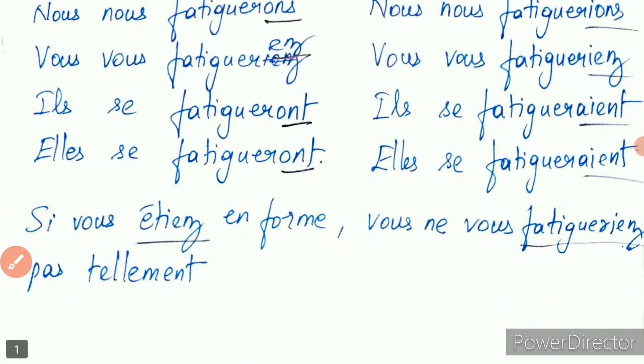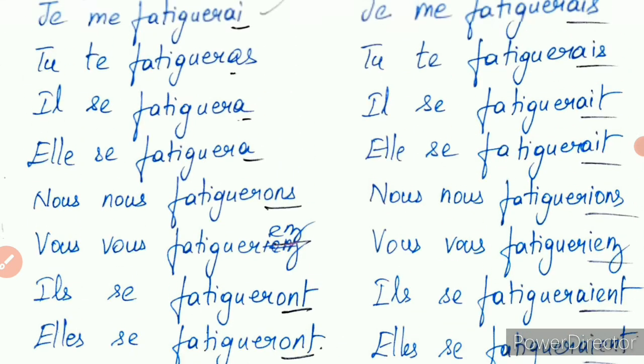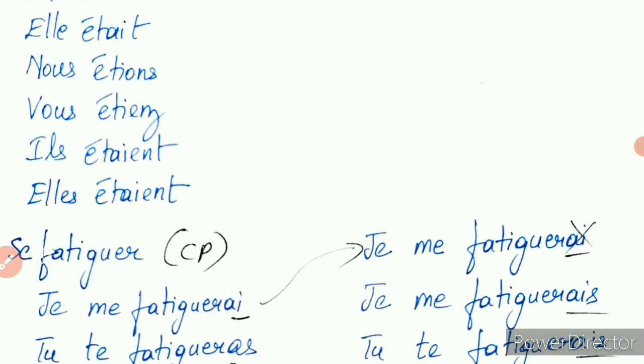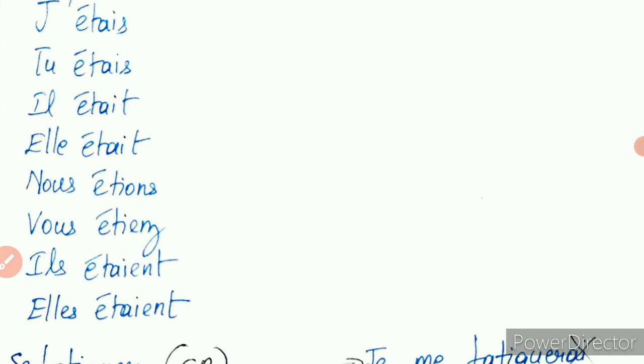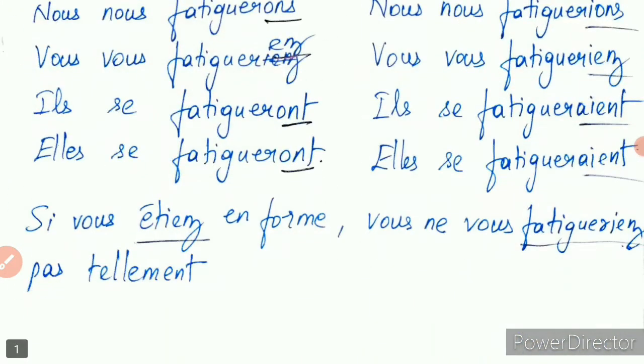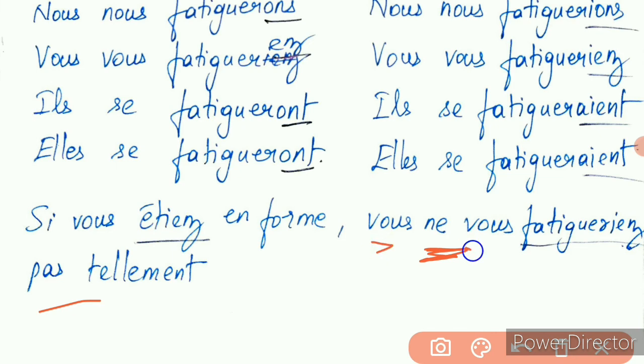Remove this ai here and add all these imperfect endings, which makes the conditional présent. So the answer will be si vous étiez en forme, vous ne vous fatigueriez pas tellement. If you were in proper form, you would not become tired. That is the meaning here. And since it is vous vous fatigueriez and the sentence is a negation, you have to insert the negation between the two subjects, vous and vous. Between these two, you have to insert the ne. We have already seen this in the previous exercise also.